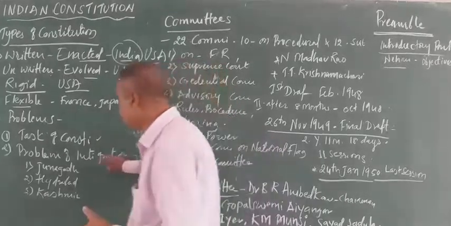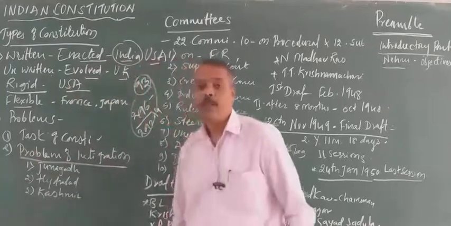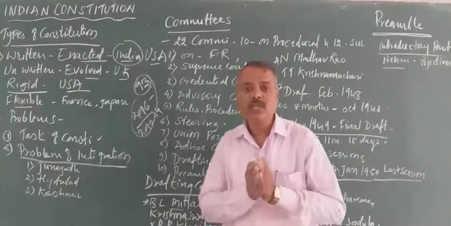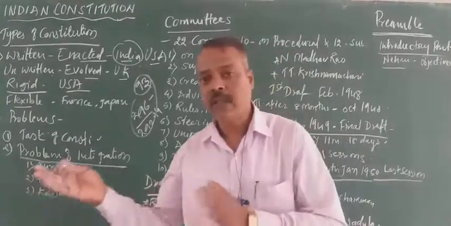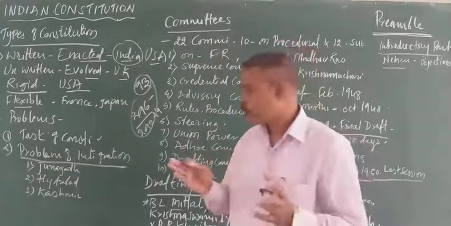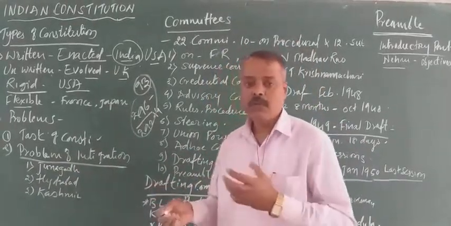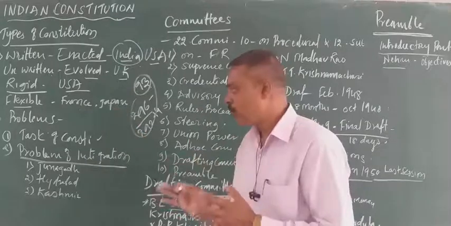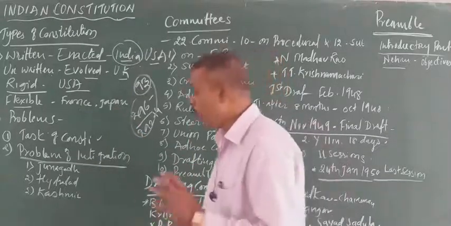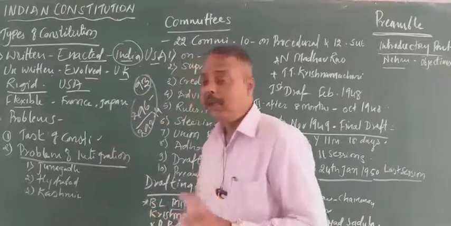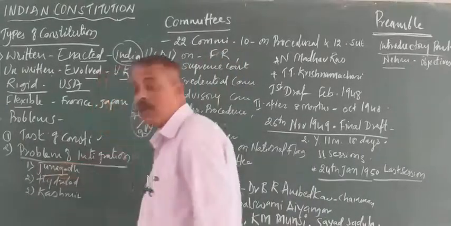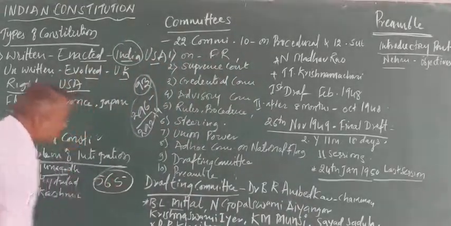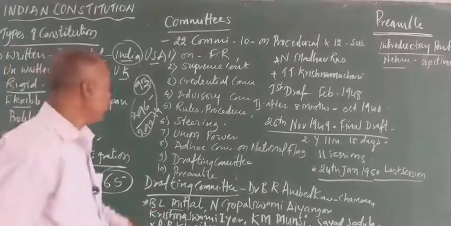Then other problems: soon after independence, the most important problem was the partition of India. India was partitioned into two parts, Pakistan and India. So there was a problem of partition. Refugees, many people migrated from India to Pakistan and Pakistan to India, and that was a major problem. And then the most important problem faced by India was integration. As you all know, there were 565 princely states.